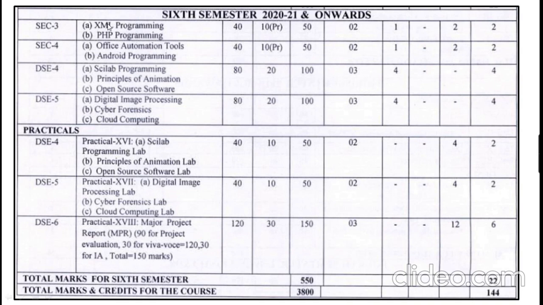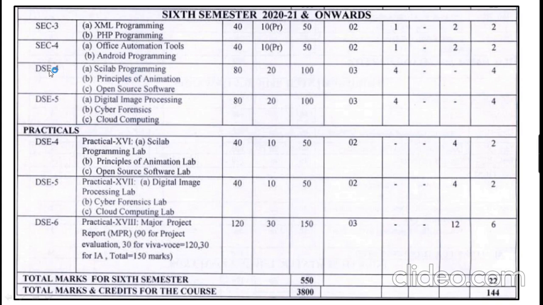In skill enhancement course 3 paper, students can choose either XML or PHP programming. Similarly, in SEC 4 also, students can go for either office automation tools or Android programming. These 2 papers are for 50-50 marks. 40 marks are given for the external examinations and 10 marks for the internal assessments.